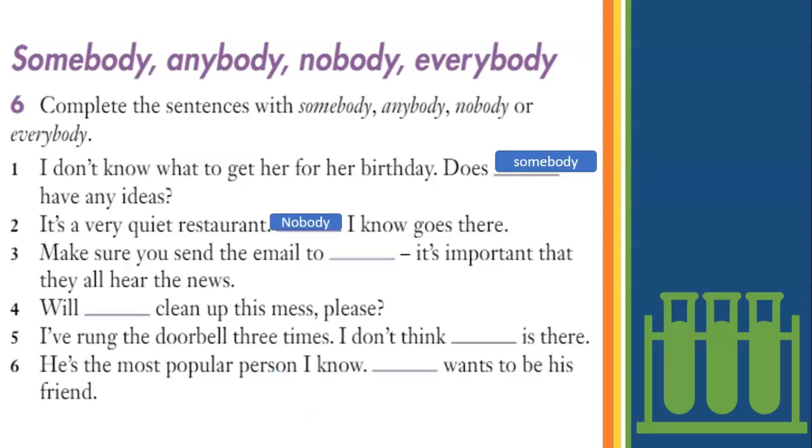Number 2, it's a very quiet restaurant. Nobody I know goes there. Now, here you might think of what if we put everybody? Okay, but remember, the idea that the restaurant is quiet means it's not only that there's silence, it means that there are not many people there. And it makes much more sense if we use the word nobody. This means that not only is the place silent, but there are few people in the restaurant. At least few people you know, or 0 people you know.